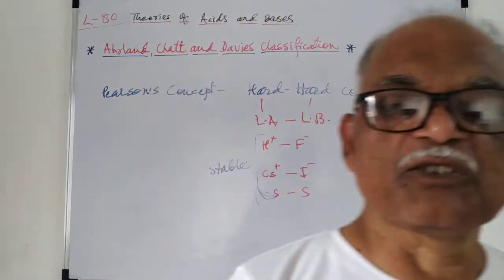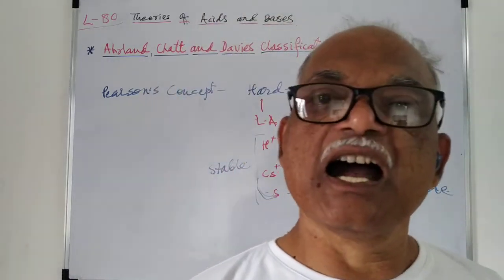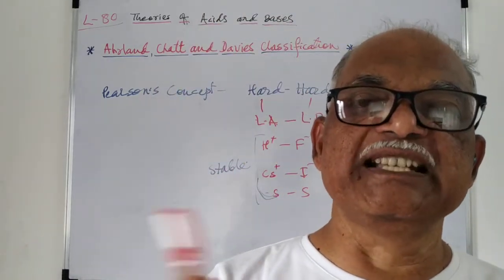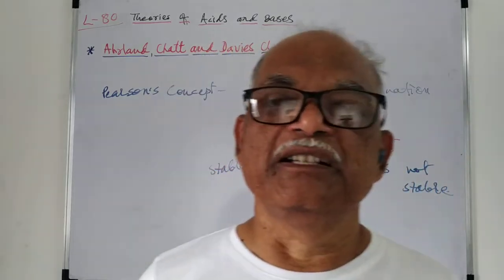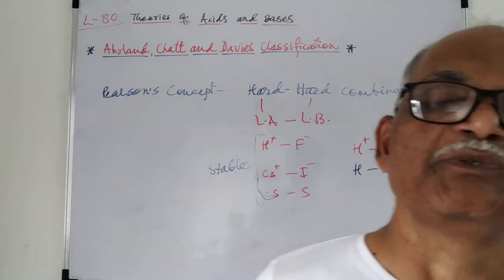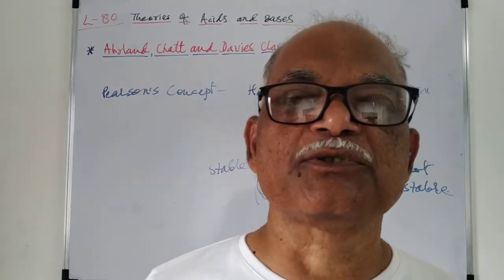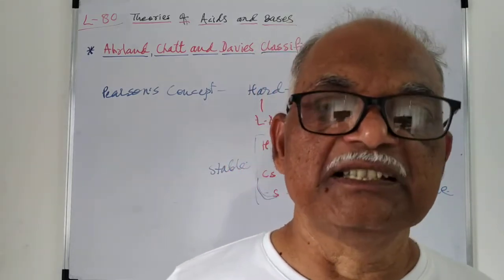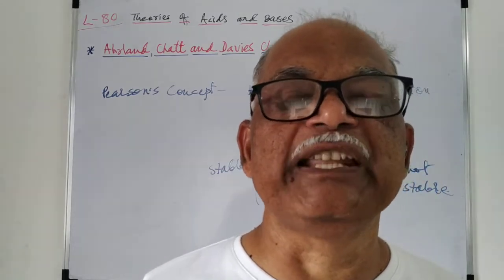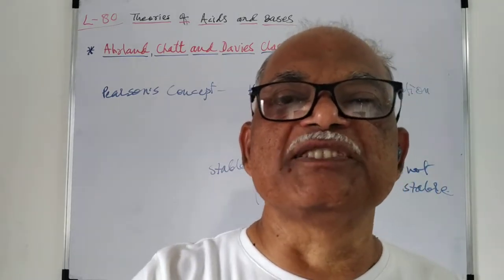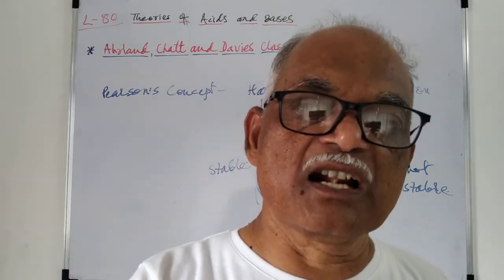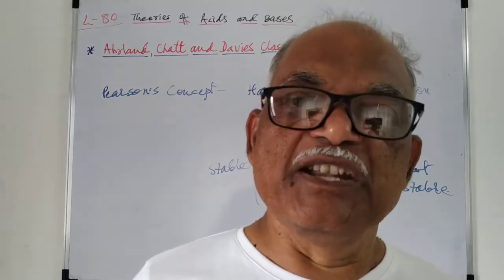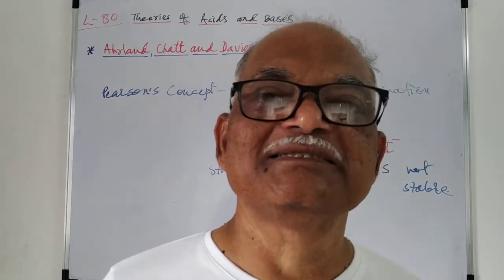So according to Pearson, the hard combination of Lewis acid and Lewis base, or soft combination between Lewis acid and Lewis base, will give stable molecules or complexes. But if the complex is formed with a hard species and a soft species, one hard and one soft, the combination will not give a stable structure.